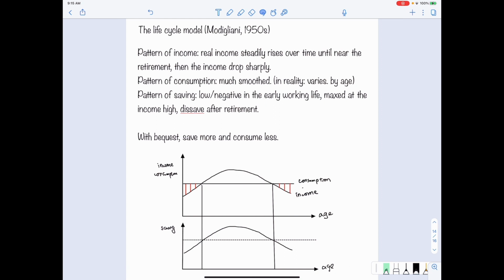But then when an individual reaches a certain age, they will begin to de-save again, and this de-saving will become larger and larger. Therefore, the ages at which the individual faces de-saving are when they are young and when they are old, and we can find a line that represents zero saving.